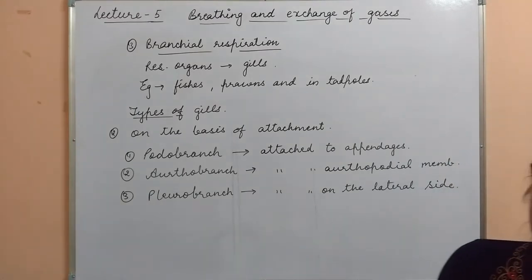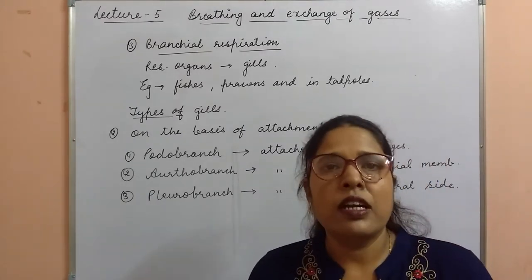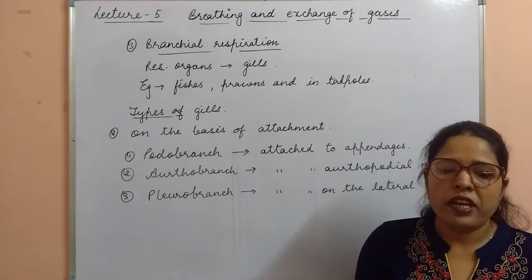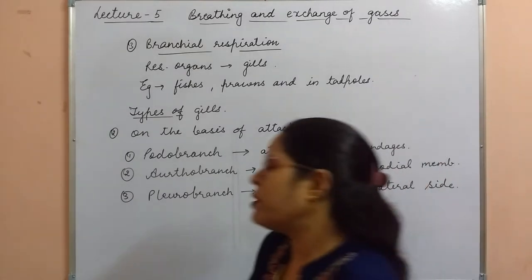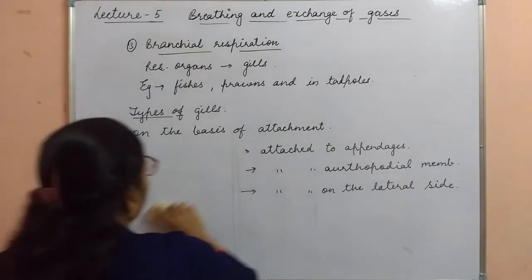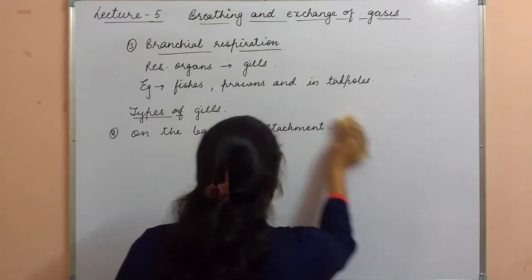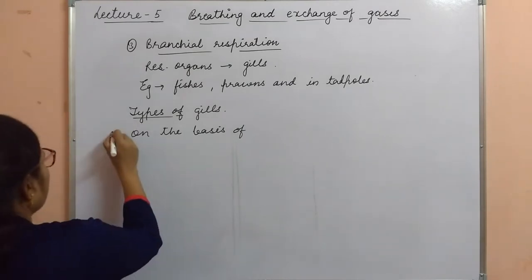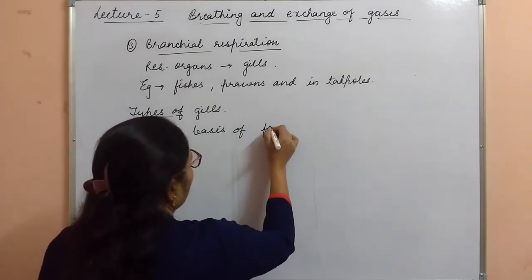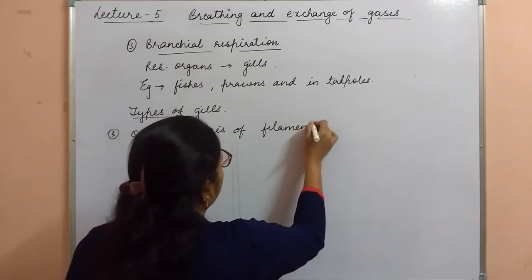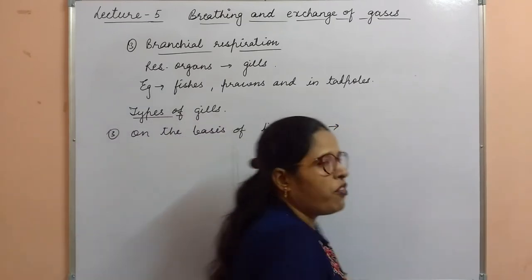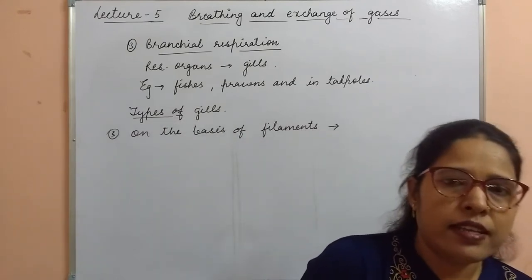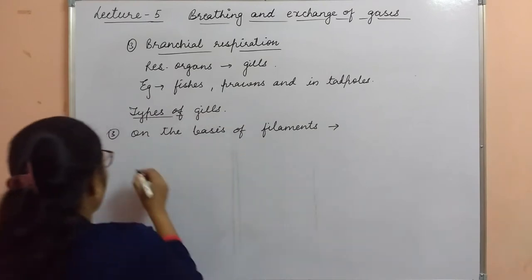Third type of gills are on the basis of filaments. How many rows of filaments are present? So the third basis of classification is on the basis of filaments. On the basis of filaments, mainly two types of gills are there, that is hemibranch and holobranch.